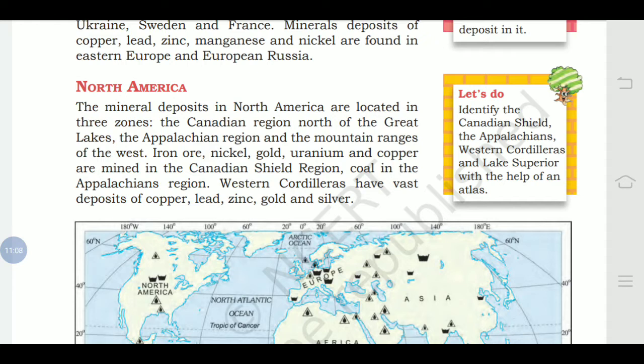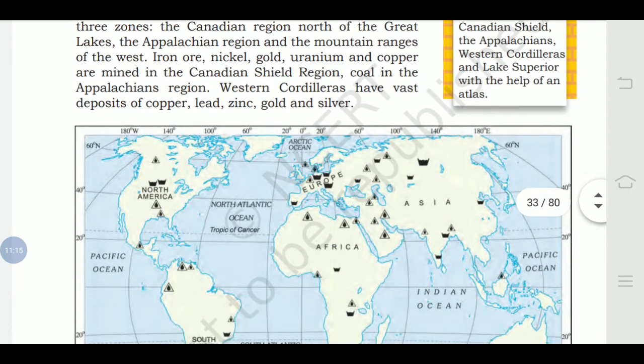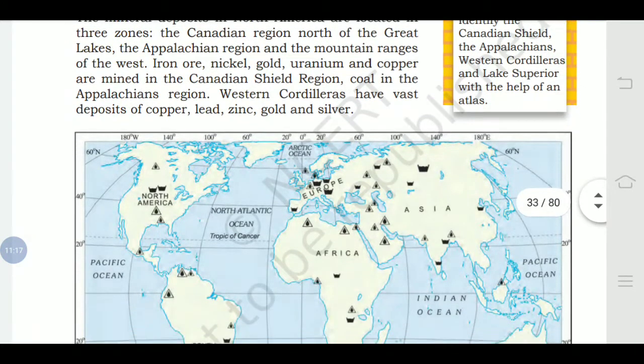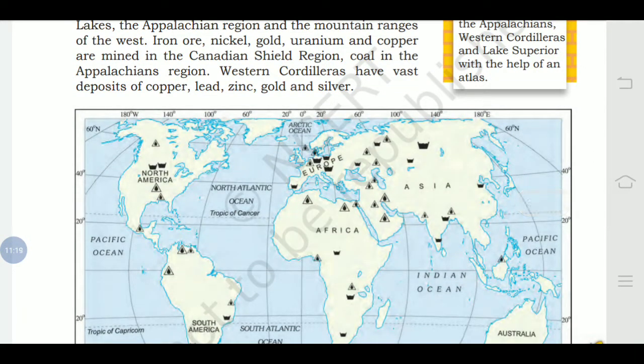So North America is divided into three zones, and in these three zones different kinds of minerals are found. So you can say the North American land is rich in minerals.